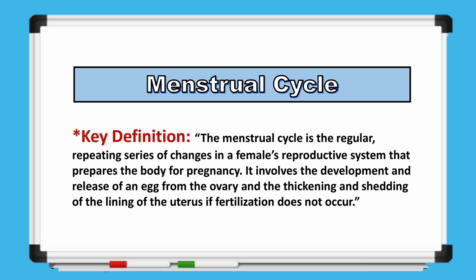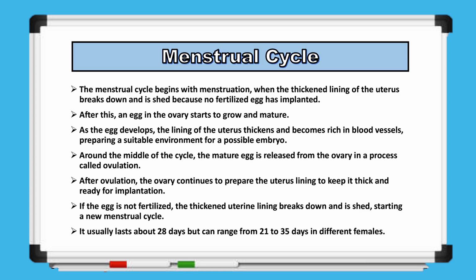Next, we look at the menstrual cycle. The menstrual cycle is defined as the regular, repeating series of changes in a female's reproductive system that prepares the body for pregnancy. It involves the development and release of an egg from the ovary and the thickening and shedding of the uterine lining if fertilization does not occur. The menstrual cycle begins with menstruation, when the thickened lining of the uterus breaks down and is shed because no fertilized egg has implanted. After this, an egg in the ovary starts to grow and mature.